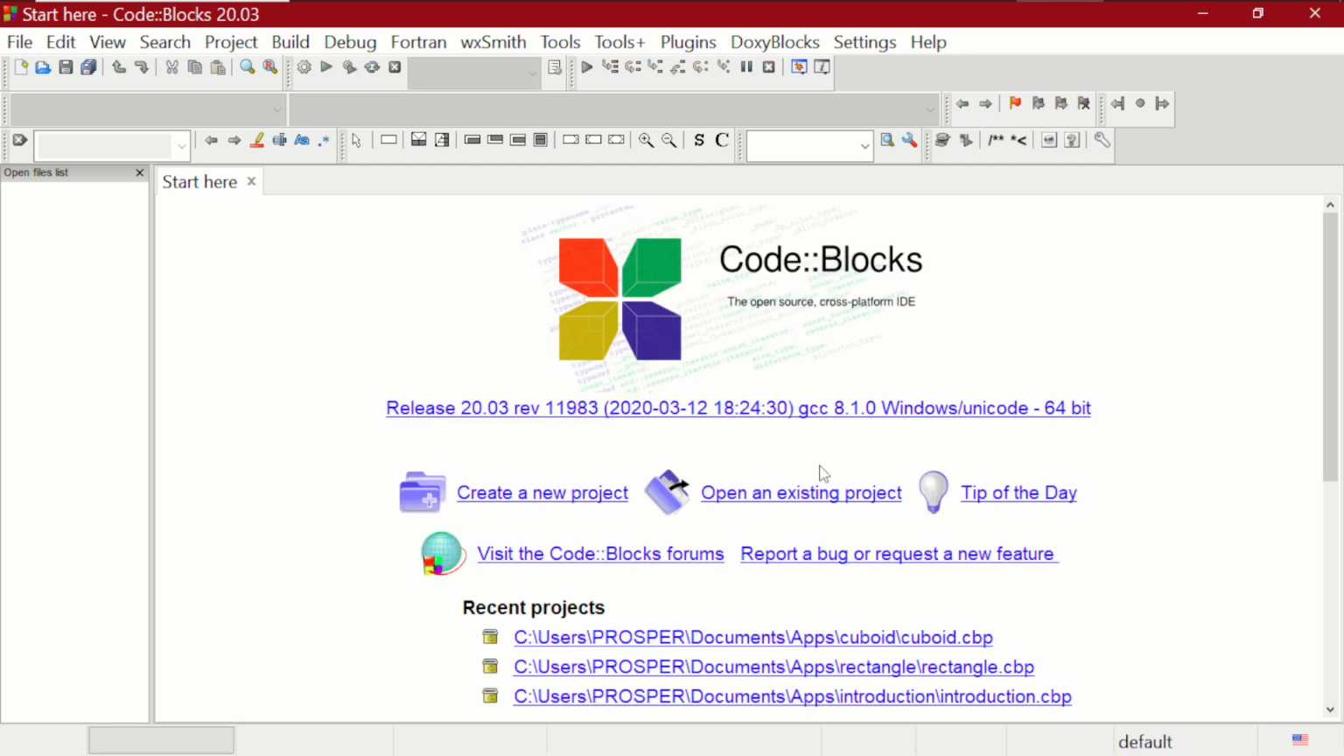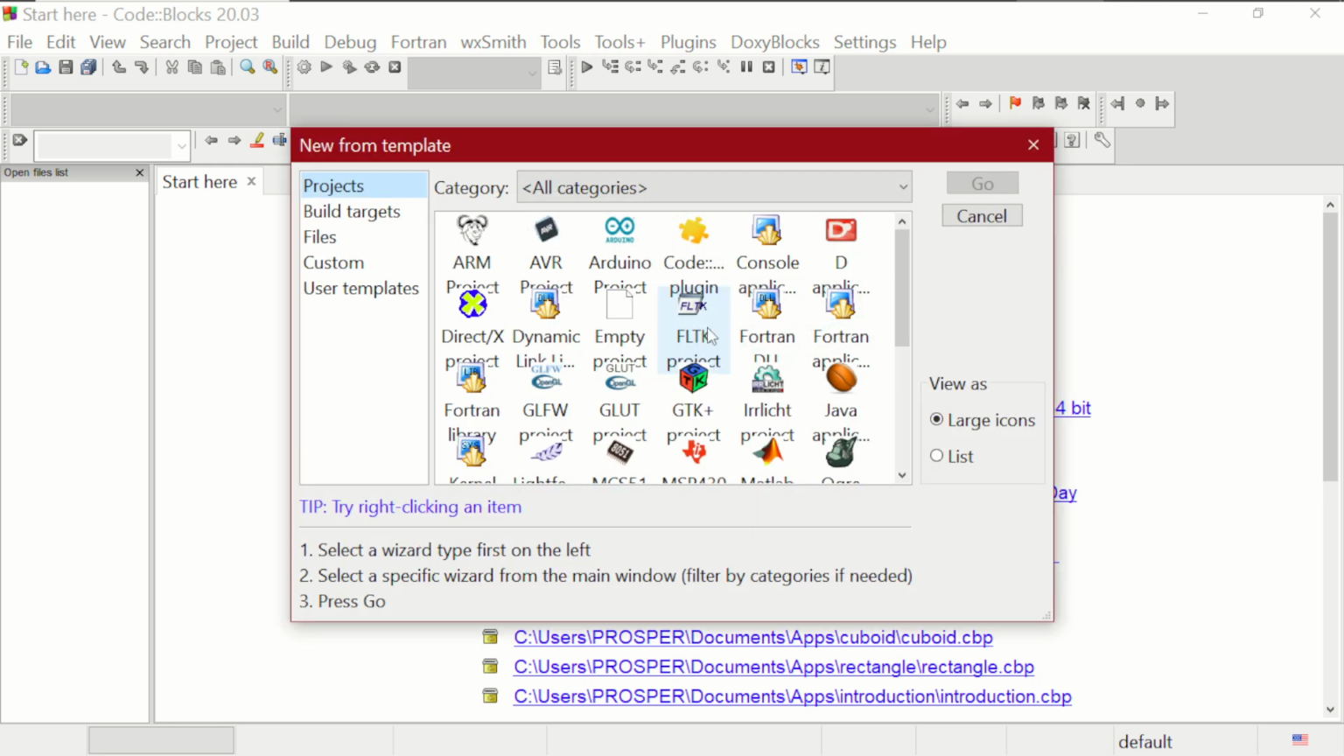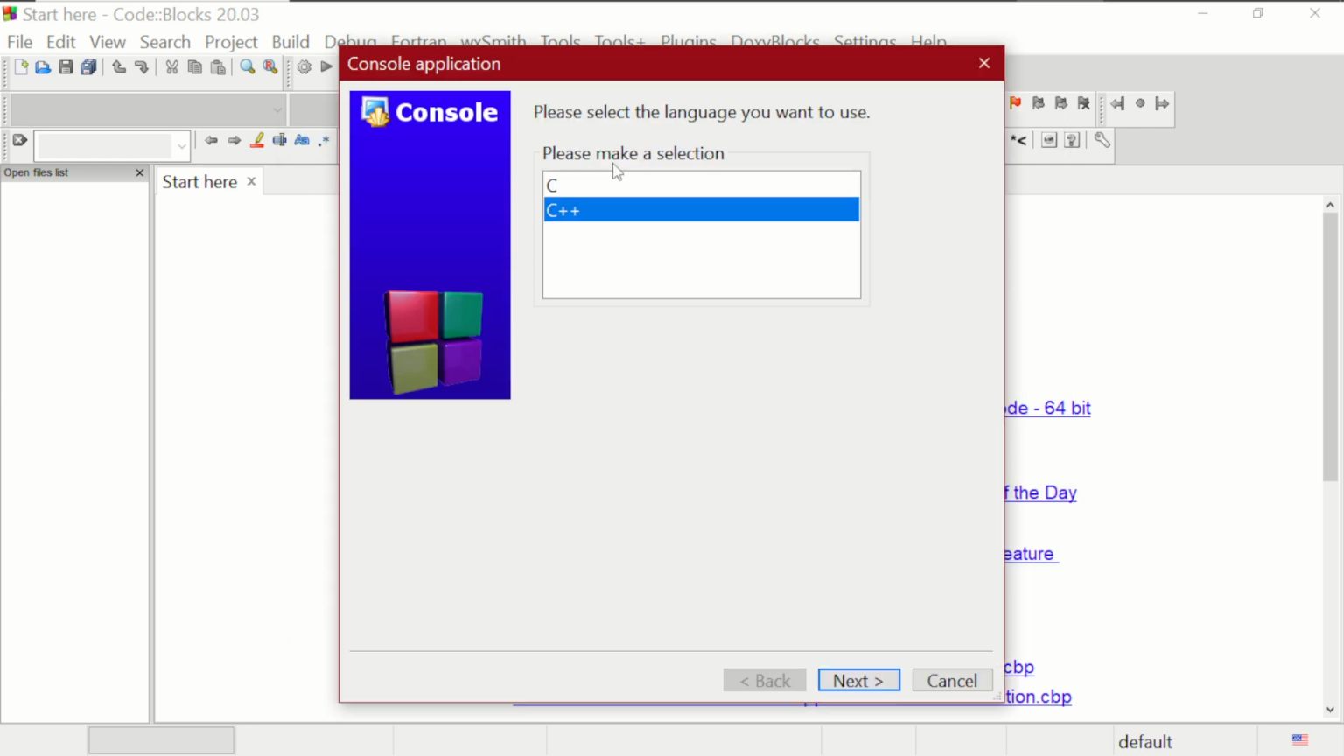Once it's open, the first thing you're going to do is click on create a new project. Then you come to console application right here. You double tap on it. Are you making using C or C++? If it's C, you click on it and you click on next.